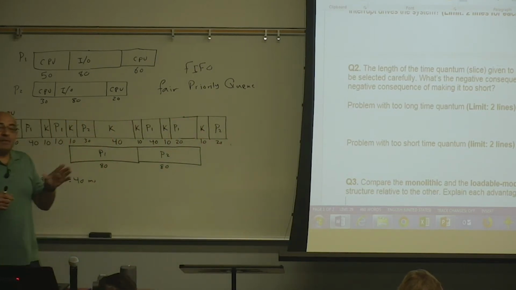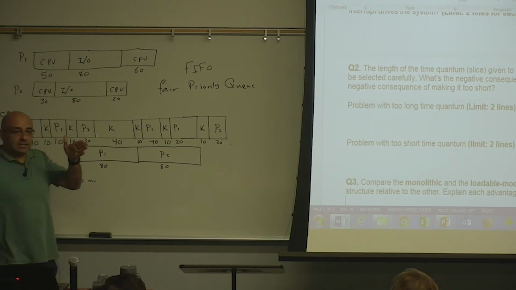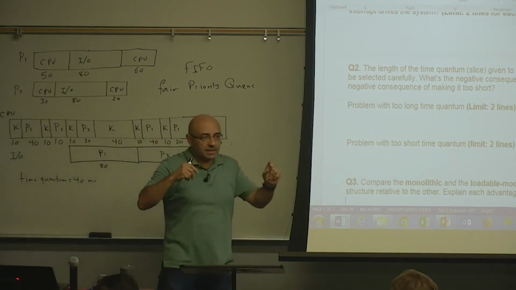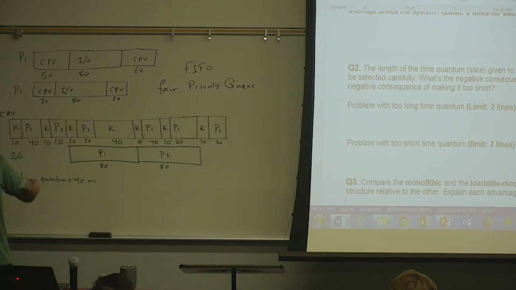But if the system gives the process 100 milliseconds of time quantum and the process only needs 10, it's going to get 10, and then the kernel will be in control.